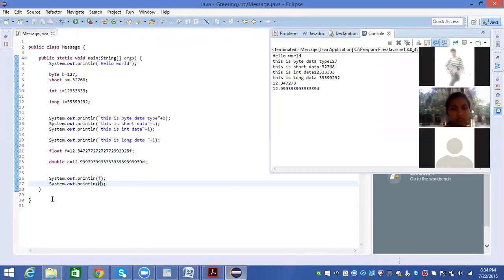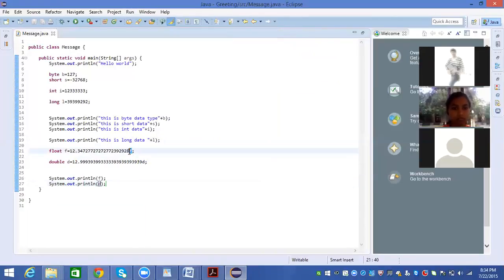see. Earlier we classified the float values using f, I mean, f stands for float. Am I right? When the value ends with f, then it represents the float data type. If the value ends with d, that represents the double data type. If I differentiate like this, it will show an error because all the float variables should end with f, but all the double variables are not mandatory to end with d. It's not mandatory to end with d. If you want to classify them as double, then you can use d with the double variables.